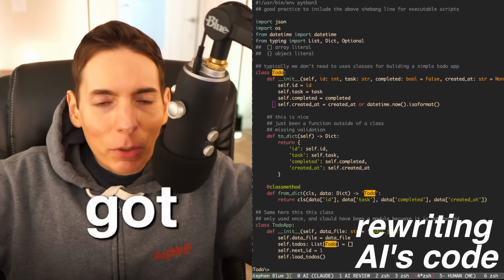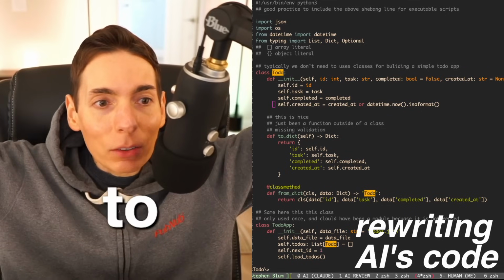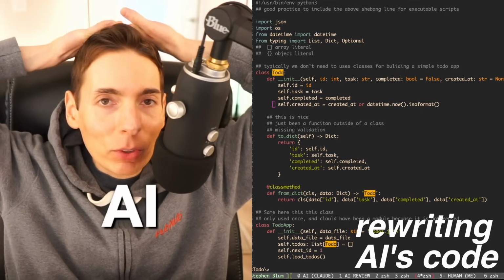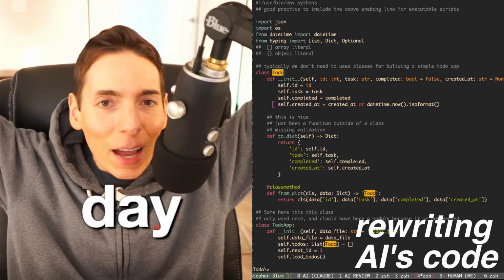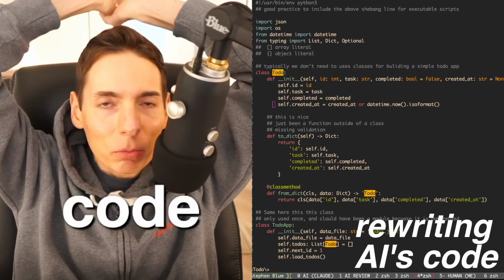All right, we've got a nice task today, a fun task to plan: to rewrite the AI's code. Yesterday we had the AI review its code that it wrote. Then the day before that we had it write some code.